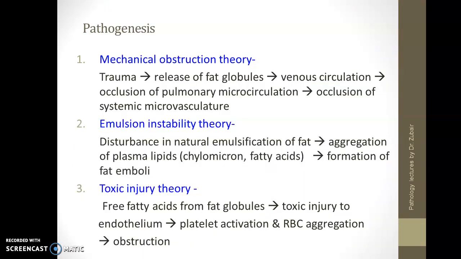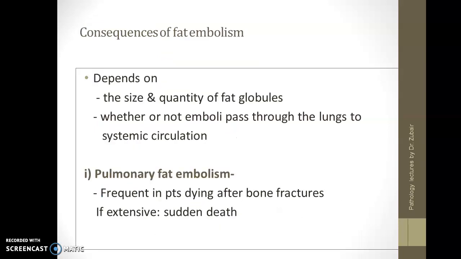Pathogenesis. There is a mechanical obstruction theory wherein there is a release of fat globules, it travels along the venous circulation, occludes the pulmonary microcirculation. There is another theory which is the emulsion instability theory, wherein there is disturbance in the natural emulsification of fat leading to aggregation of plasma lipids and formation of fat emboli. The third theory is the toxic injury theory, wherein the fatty acid released from the fat globules cause toxic injury to the endothelium, resulting in platelet activation and RBC aggregation.